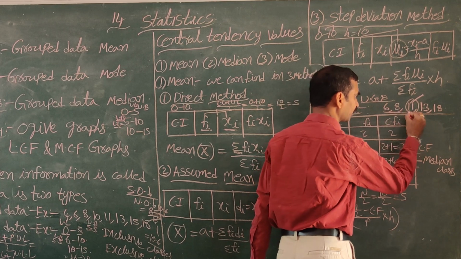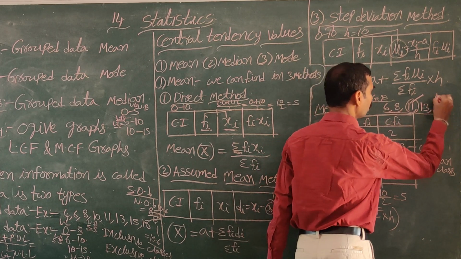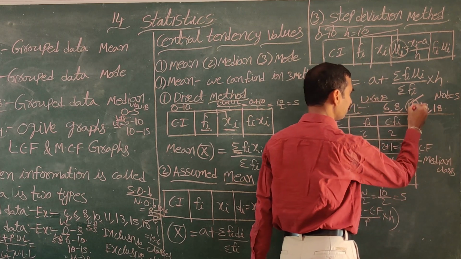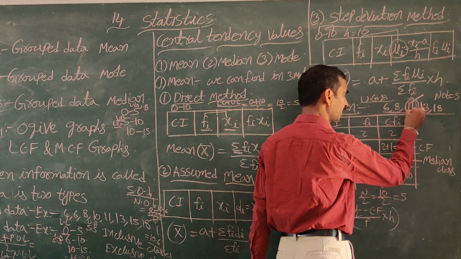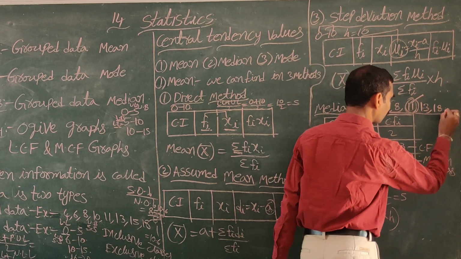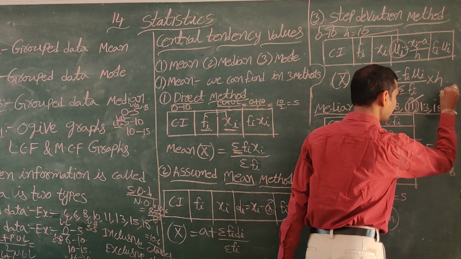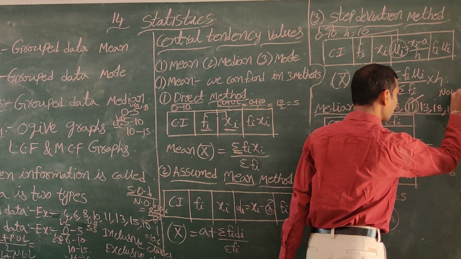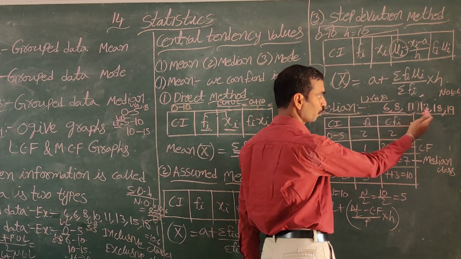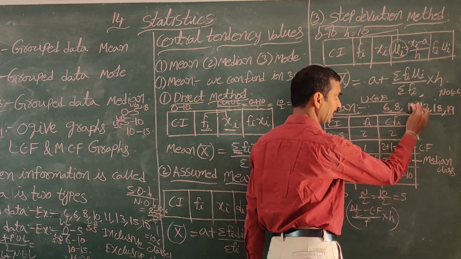How many observations are there? 5 observations. Here the number of observations is 5. Then the middle observation is called the median. Suppose the number of observations is 6, that is an even number: 1, 2, 3, 4, 5, 6. Then in the middle we get 2 observations.